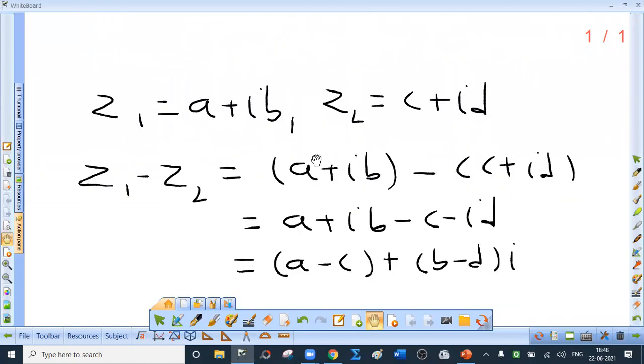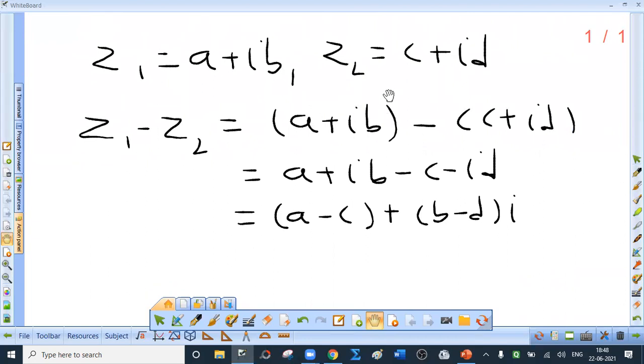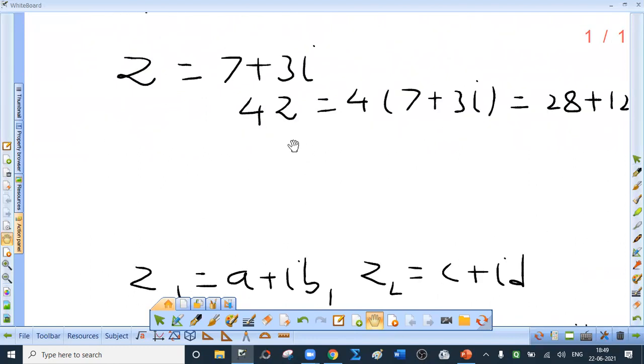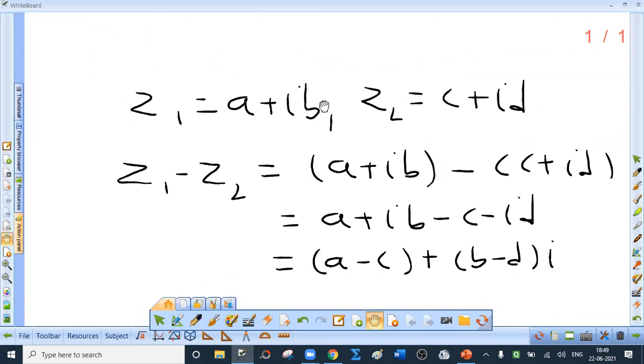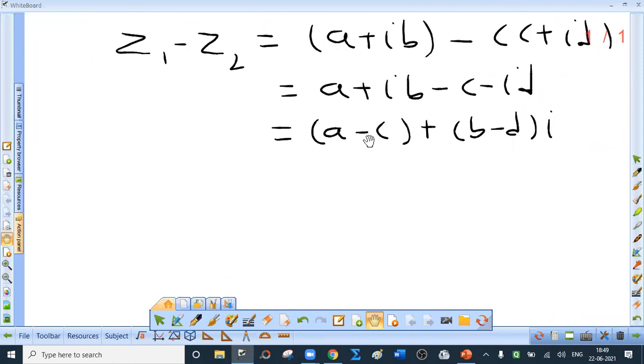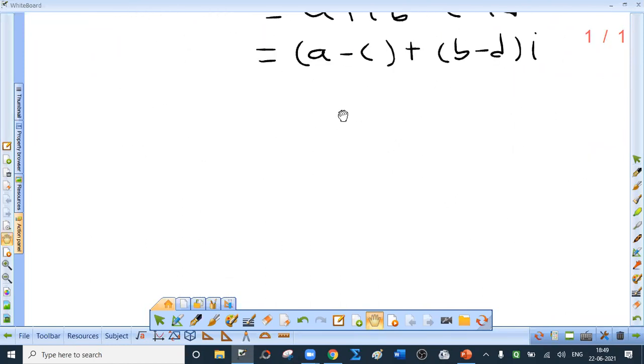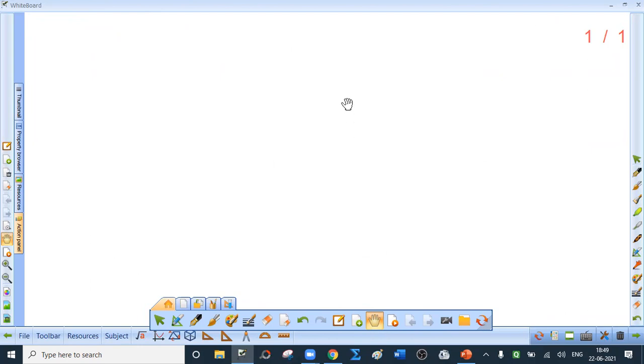Is that clear? Actually, even if we do not discuss this, you will be able to solve most of the sums. For example, scalar multiplication. If z is given to be 7 plus 3i, and if I ask you what will be minus z, you will directly say simply minus 7 minus 3i. So this is subtraction of complex numbers.